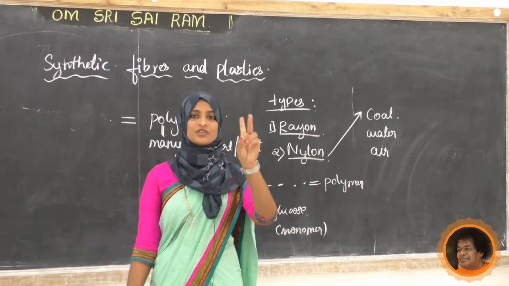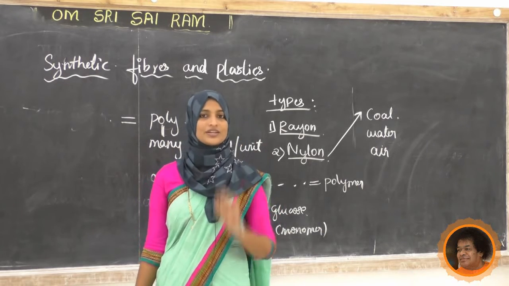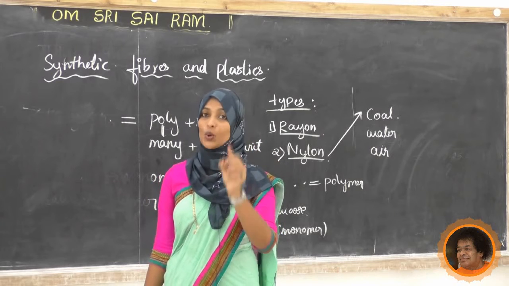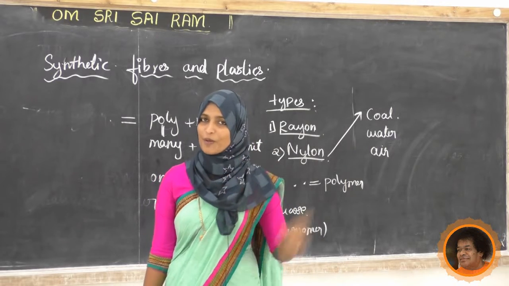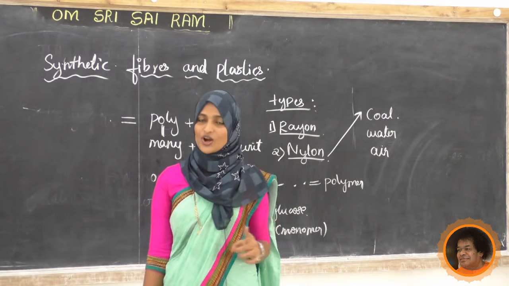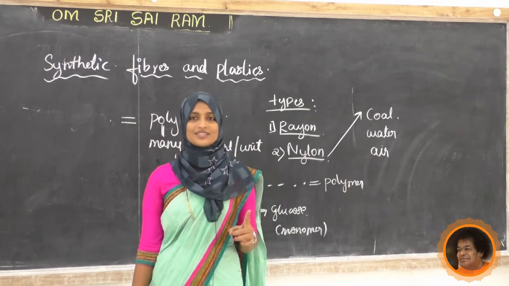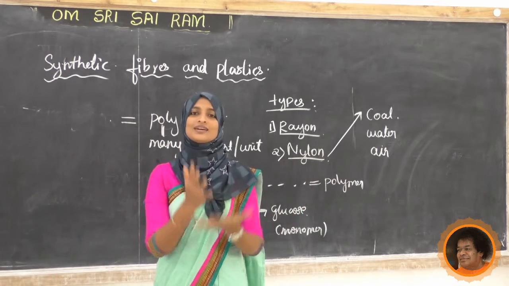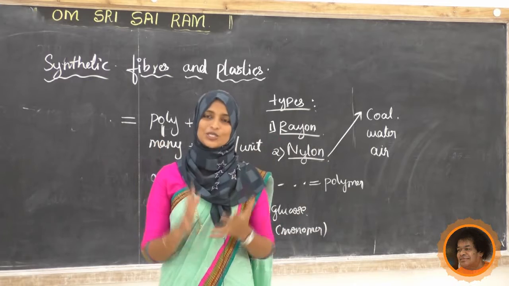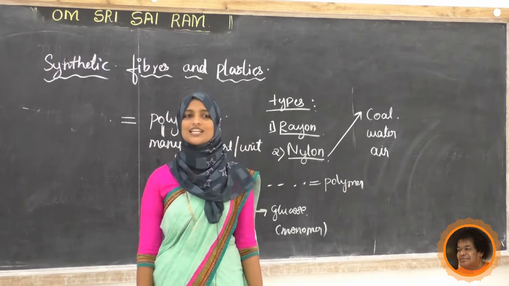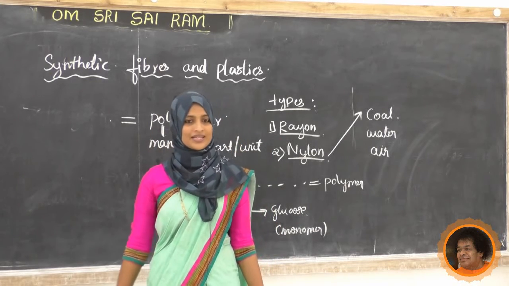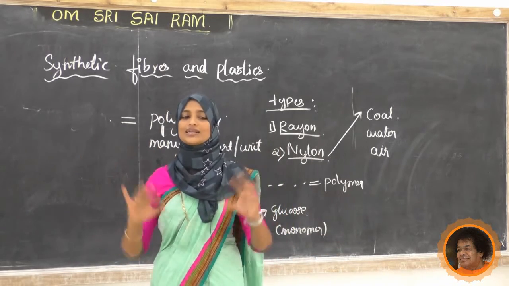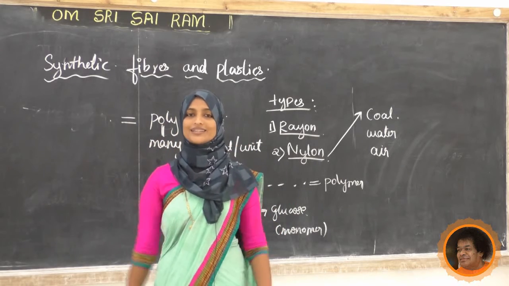Next we studied about the types of synthetic fibers. There are two types, rayon and nylon. What is rayon? Rayon is artificial silk, made to overcome the silk problem. Silk problem means we are not getting enough quantity of silk. So to overcome that, the scientists discovered artificial silk, that is rayon. Rayon is mixed with cotton to prepare bed sheets. They mix rayon with wool to prepare carpets.